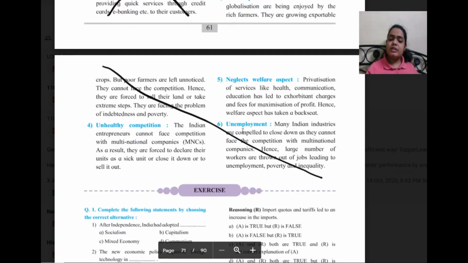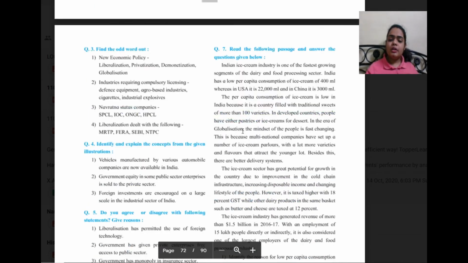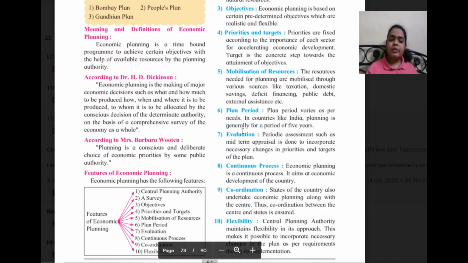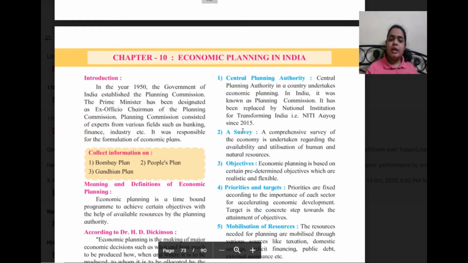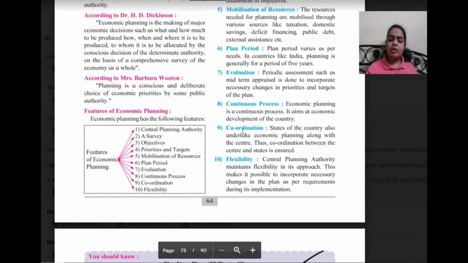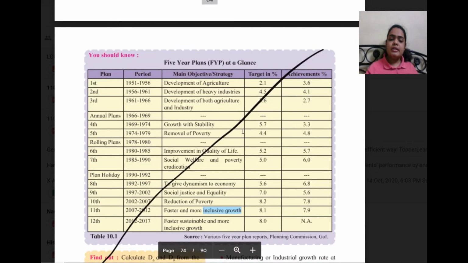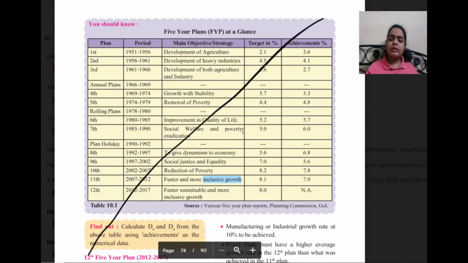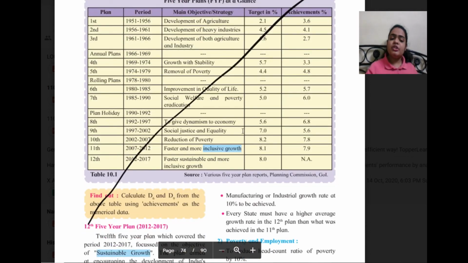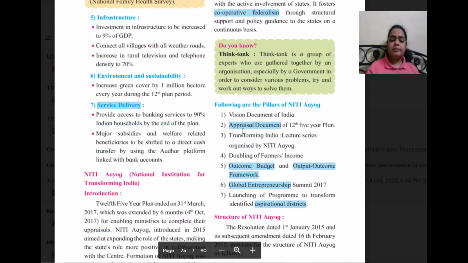Then from page 62 till the chapter ends, everything has been cancelled for the coming term. Then from the next chapter, the 10th chapter, Economic Planning, the table of the five-year plans at a glance and the sum given below it have been entirely cancelled.